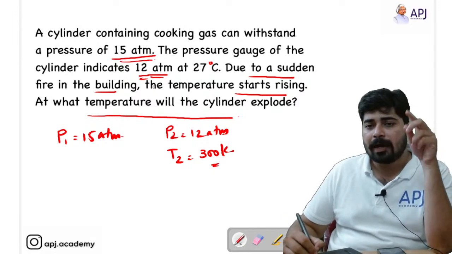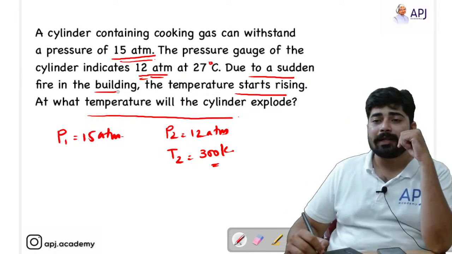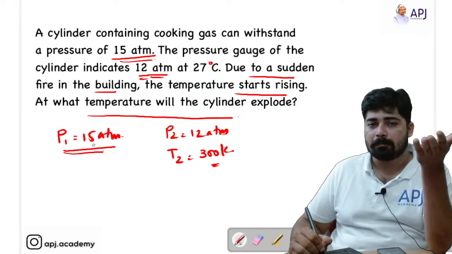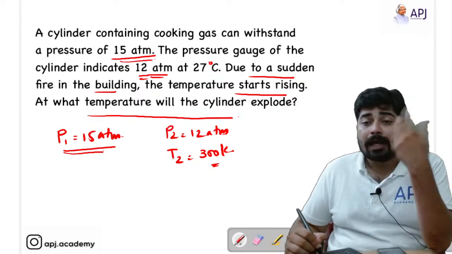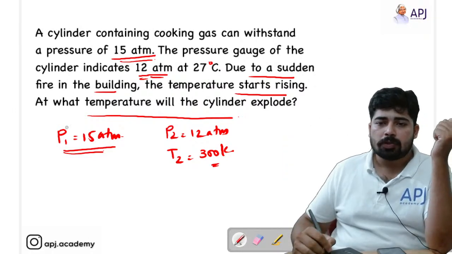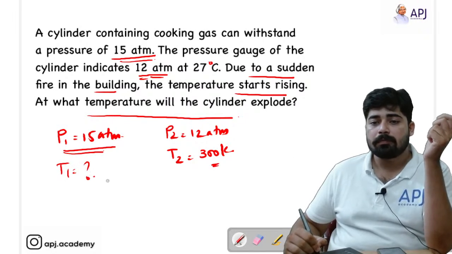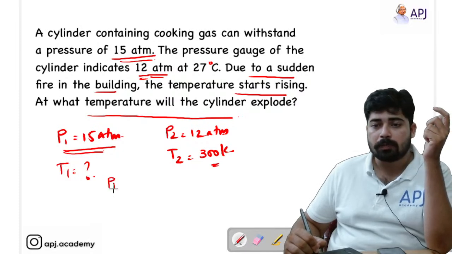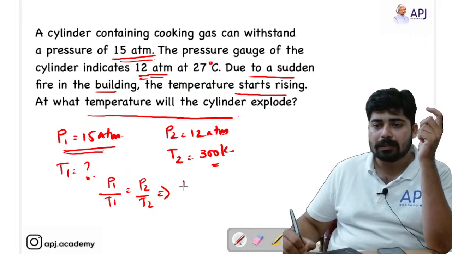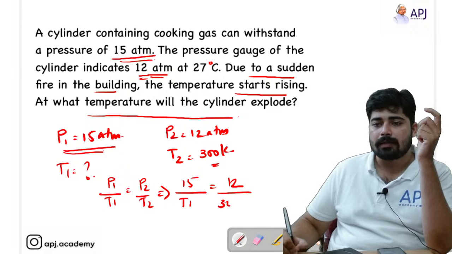Due to a sudden fire in the building, the temperature increases, and now at what temperature will the cylinder explode? And we know that if the pressure increases greater than 15 atm, the cylinder cannot withstand that. It will burst. So we have to find out T1 actually. And we know the equation, pressure is directly proportional to temperature. So P1 by T1 is equal to P2 by T2. So P1 is 15 atm, T1 is what we have to find out, P2 is 12 atm by 300.